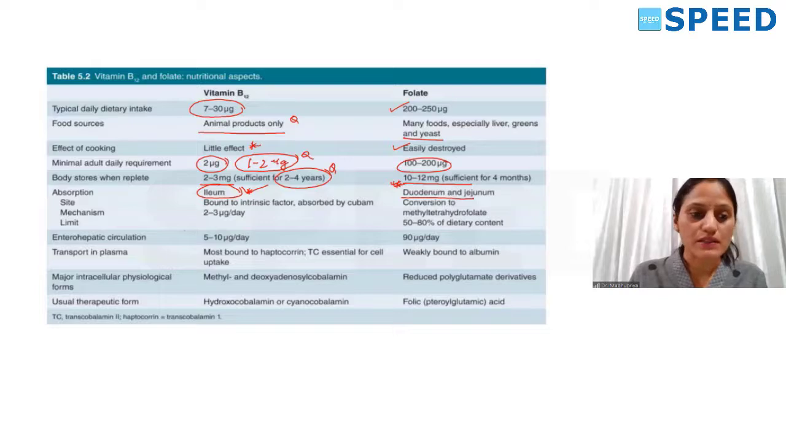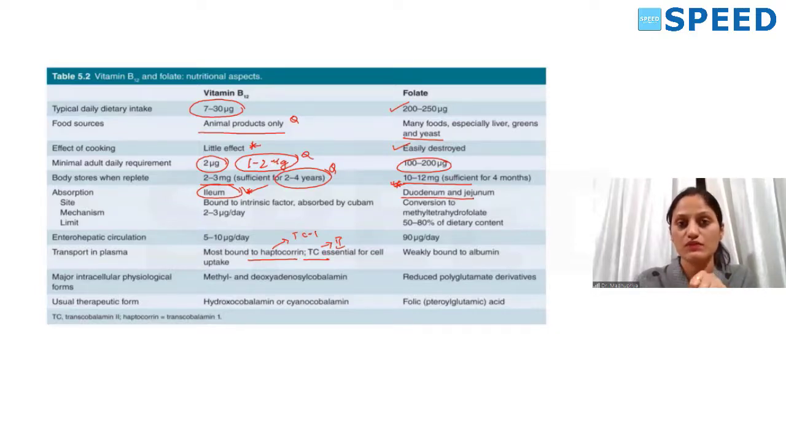Next, that point is not important for your entrance. Transport in plasma: vitamin B12 is transported in 2 forms, haptocorrin and transcobalamin. Haptocorrin is nothing but transcobalamin 1. Regular transcobalamin is transcobalamin 2. Transcobalamin 2 is the one which binds vitamin B12 in the plasma and gives it to the erythropoietic cells or whatever cells require vitamin B12. Vitamin B12 bound to haptocorrin, which is present in the saliva and otherwise called transcobalamin 1, is non-functional. We cannot utilize that. You understood?